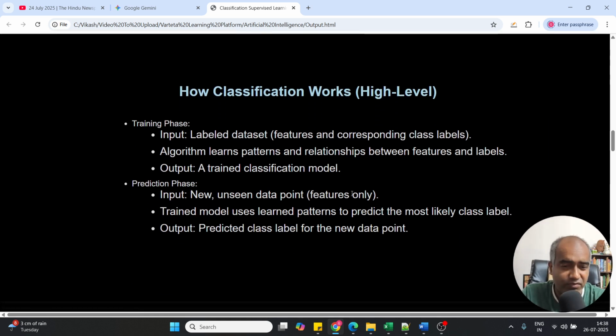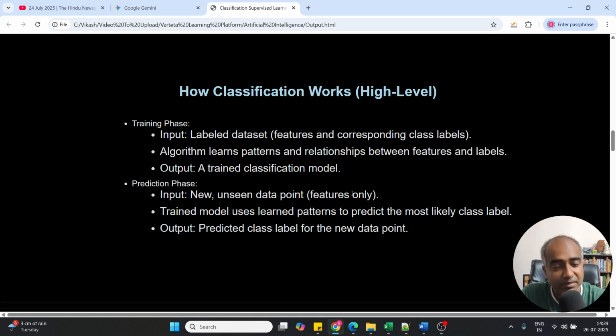How does classification work? First of all, at a high level, we are going to understand it, because at a deep level, it's all about the programming. That I'm not going to discuss here. We have a separate playlist where we are discussing the machine learning models, where we go much deeper into the training part of the AI. So in the training phase, you provide the input. Input is nothing but a labeled data set where it has features and the corresponding class labels, or you can say the target values.